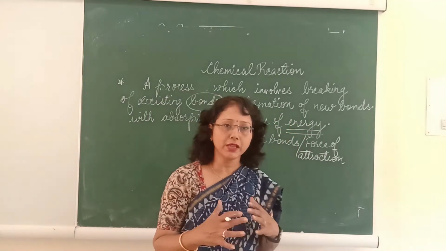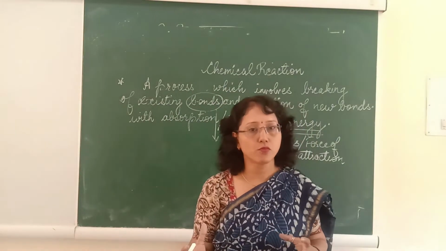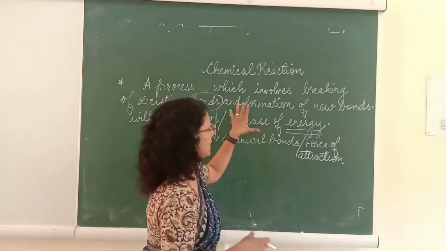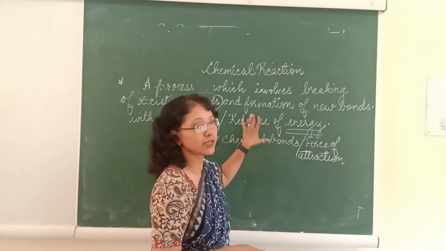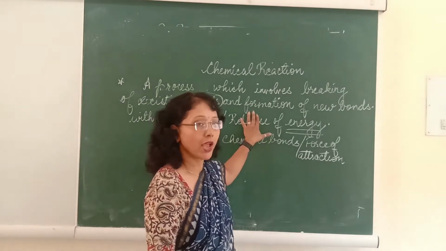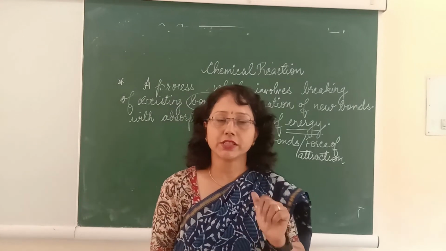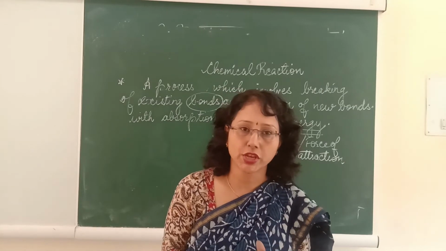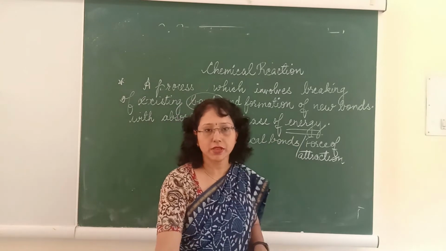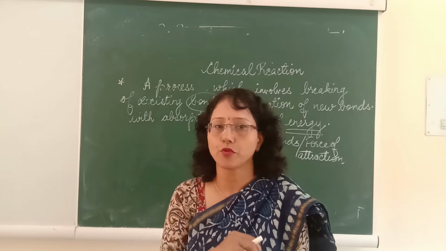So what is happening? The old bonds, the existing bonds, are breaking and new bonds with the new product are being formed. So this chemical reaction is the symbolic representation of a chemical change. And you have learnt in your previous classes that a chemical change is a permanent, irreversible change in which a new product is being formed. So this new product which is formed has its own properties.